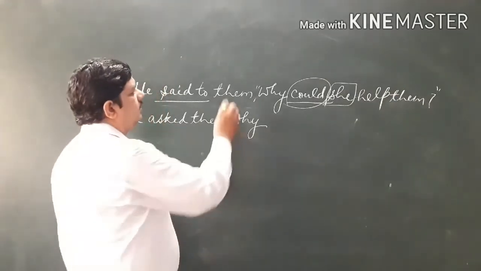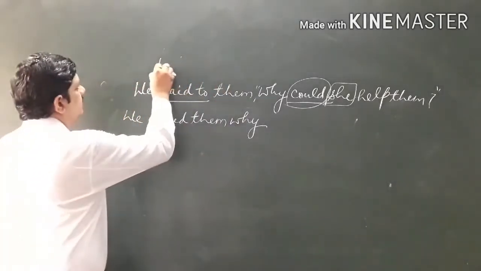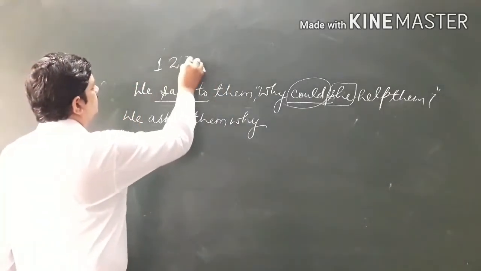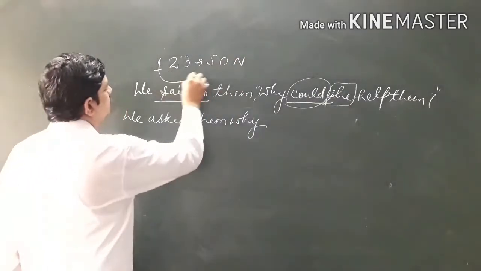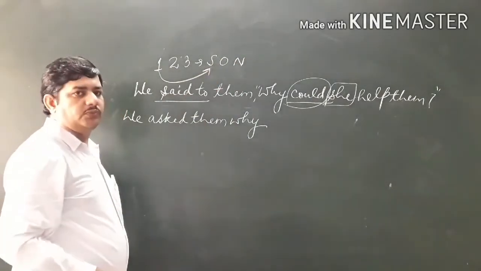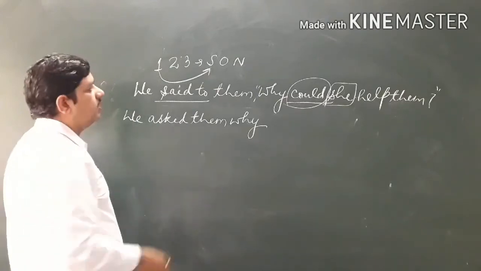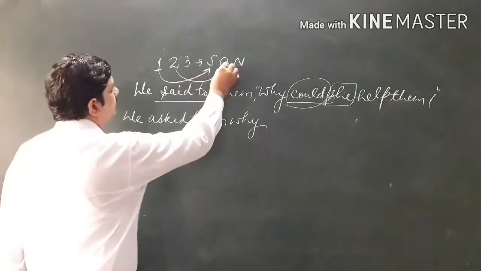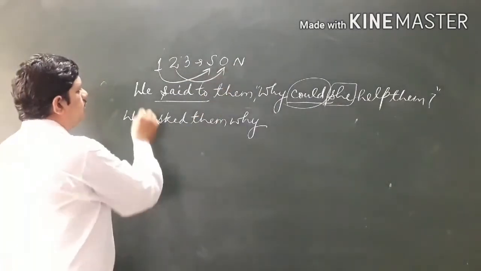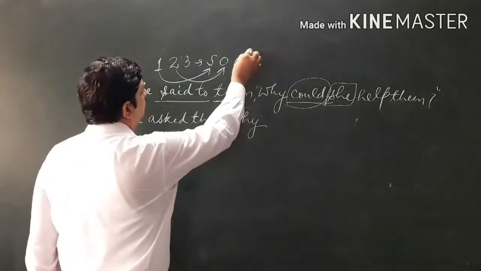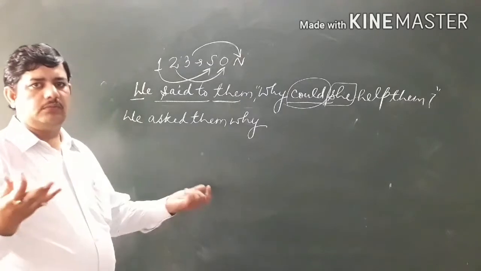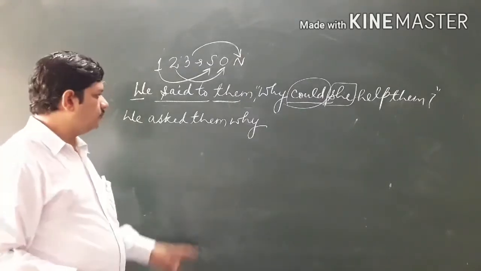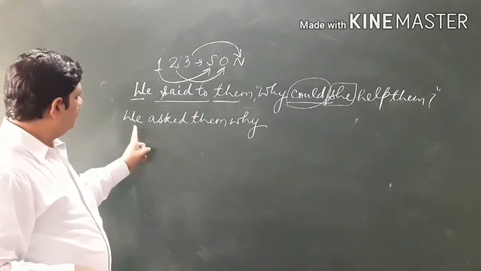Whenever you do narration, this rule should be in your mind every time. First person pronoun should be changed according to the subject, second person pronoun should be changed according to the object, and third person, no change. No mistakes will be there when you follow this.